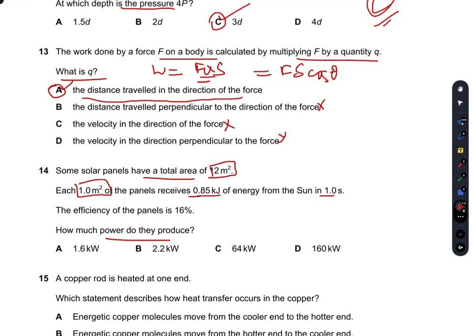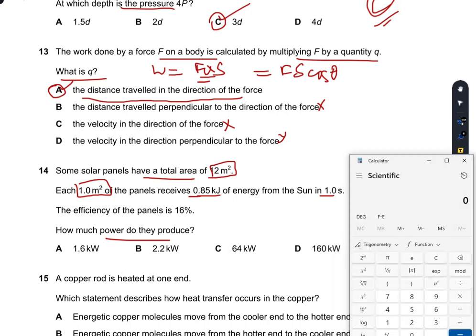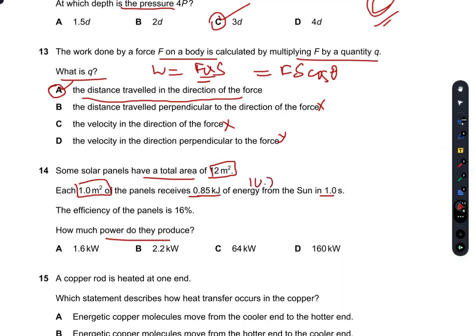So I will simply multiply 12 with 0.85 to find the total energy output of the panel. So 12 into 0.85, so that is 10.2 kilojoules per second. The efficiency of the panel is 16%.